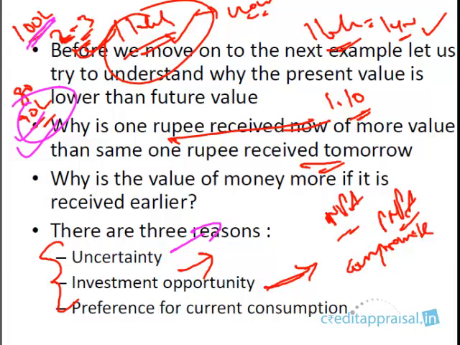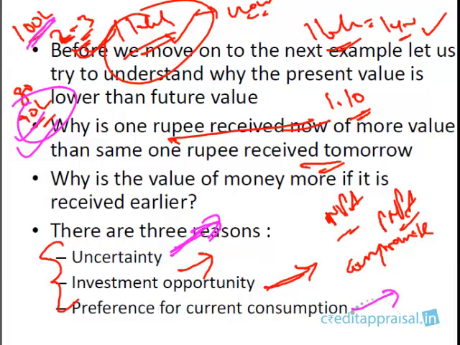So why is money received today more valuable? Why is 1 rupee received today more valuable than the same rupee received tomorrow? Because of uncertainty. We don't know whether we are going to receive the same amount tomorrow or not. So if the money is available today, take it. Why wait for tomorrow? That is another reason why money received today is more valuable than money received tomorrow.